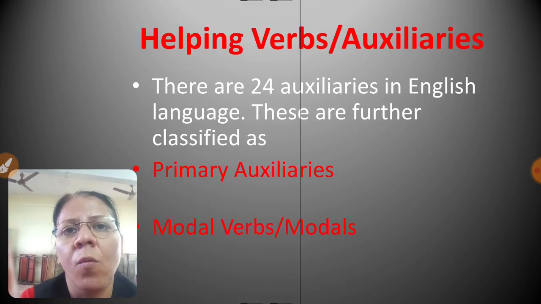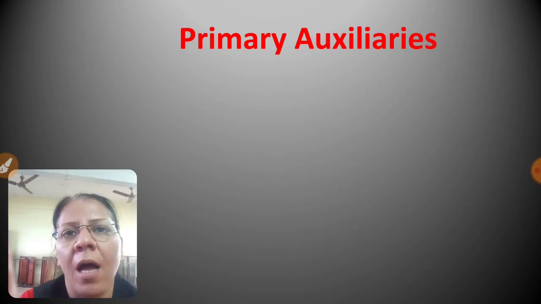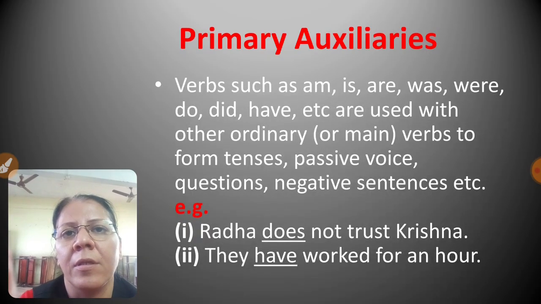So let us see what is a primary auxiliary. Primary auxiliaries are the verb to be forms, that is verbs such as am, is, are, was, were, or to do verbs, that is do, does, did, or to have verbs such as have, has, had. So these are all primary auxiliary verbs. These verbs are used to form tenses, passive voice, questions, negative sentences, etc.